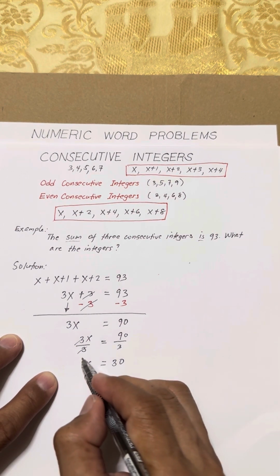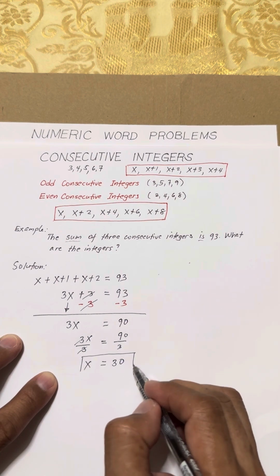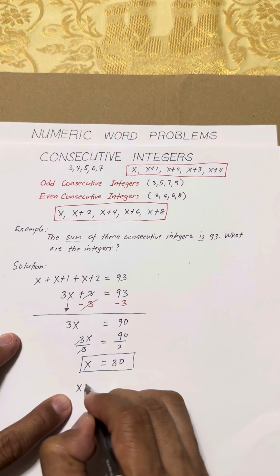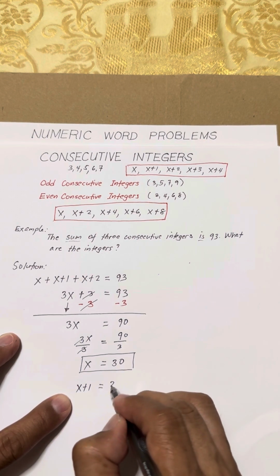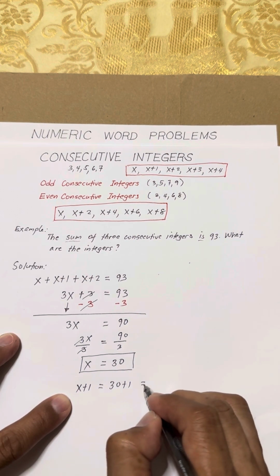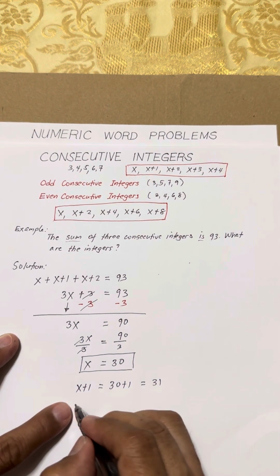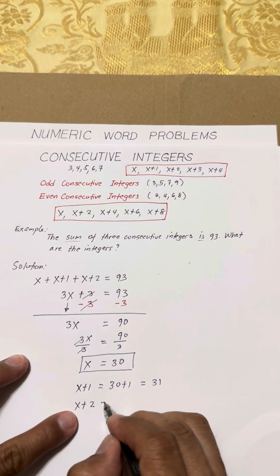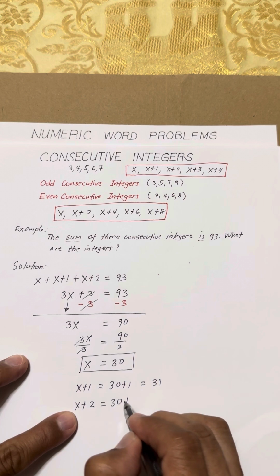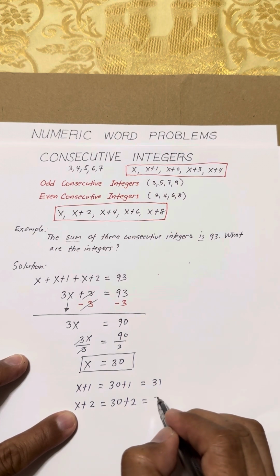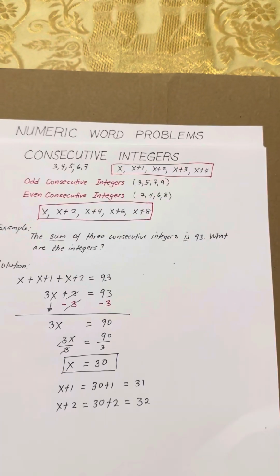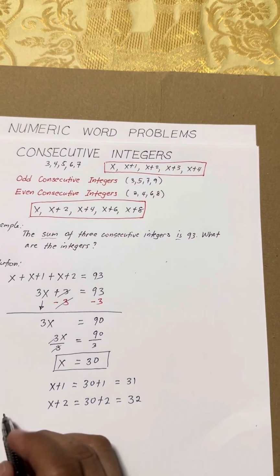So we have solved our first consecutive integer. The second consecutive integer is x plus 1, so 30 plus 1 equals 31. The third consecutive number is x plus 2, so 30 plus 2 equals 32.